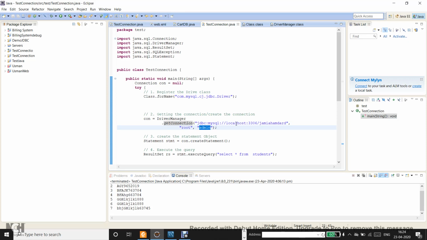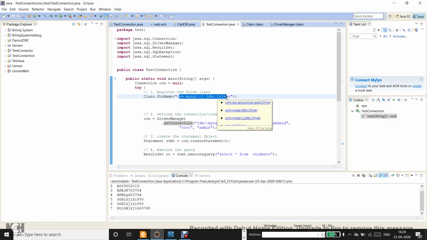But apart from the machine on which it is hosted, the port number, if it is the default, will be different for Oracle. Otherwise, if you have changed it, it's up to you. By default, Oracle will have a different port, right? This syntax jdbc:mysql will change, right? Similarly, the fully qualified name of the driver class for Oracle will also change, and so on for each and every server that you wish to use.